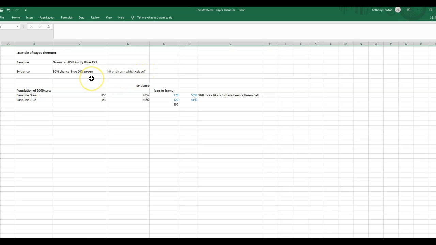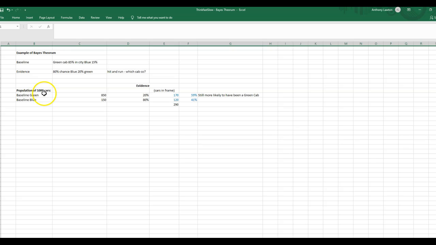So there was some more evidence captured by a passerby that witnessed the accident or the hit and run, and in their view, there's an 80% chance that it was the blue cab. They thought it was a blue cab, so therefore by definition there's a 20% chance that it was actually a green cab. So with these odds, most people jump to the conclusion that it's a blue cab that's done it. So then the police would go and knock on the door of the blue cab company and demand all the drivers in that area, etc.